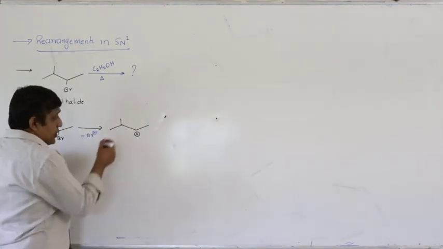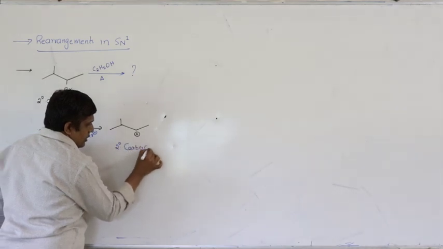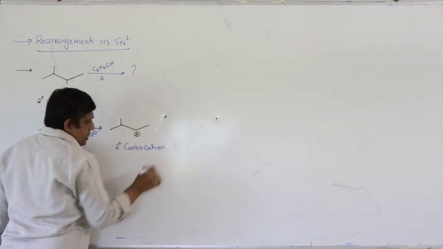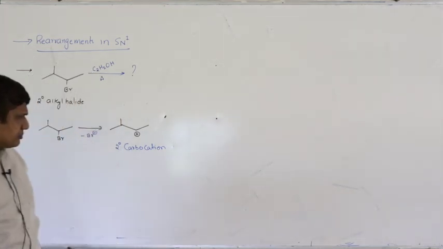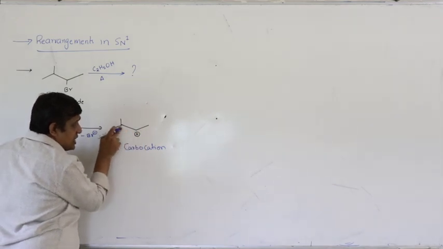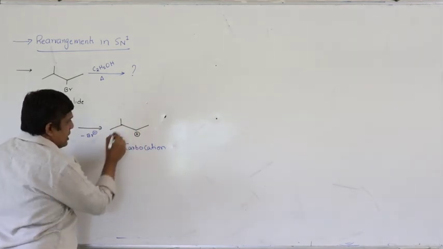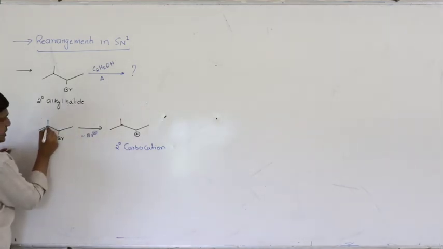This is a secondary carbocation. If the structure permits, then it may undergo rearrangement. See, this is primary carbon, secondary carbon, tertiary carbon, primary carbon. So here you will have a hydrogen. If nothing is written, the fourth bond will be that of hydrogen.